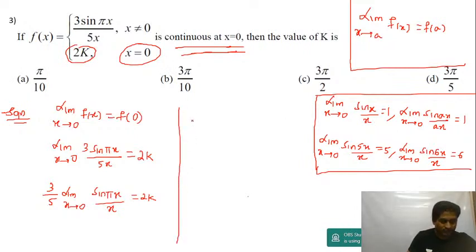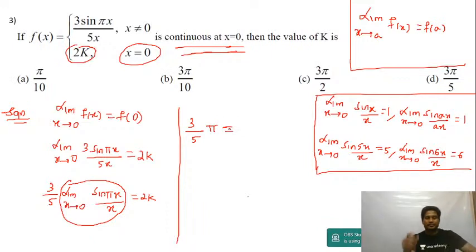This is 3 upon 5. Limit x tends to 0 of sine pi x divided by x will be equal to pi. A couple of examples I have given on the right side. So sine pi x divided by x will be equal to pi, and that's equal to 2k.